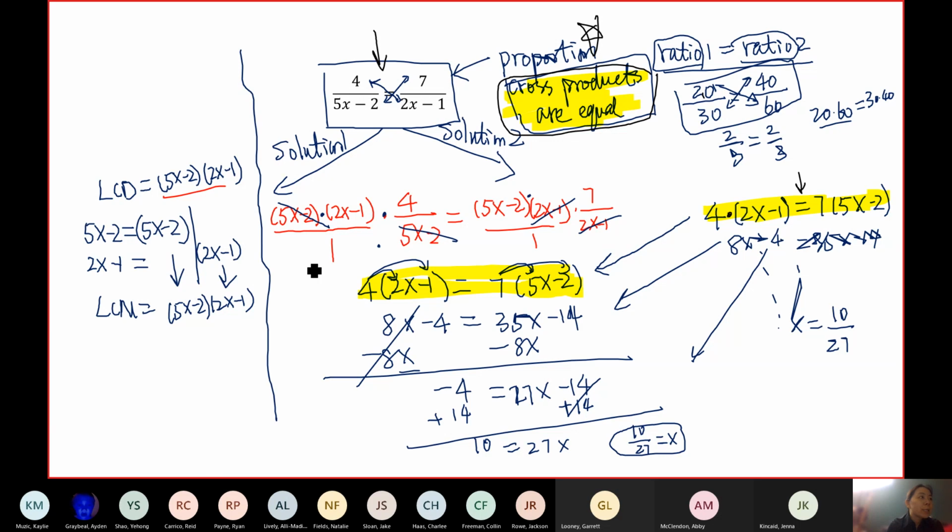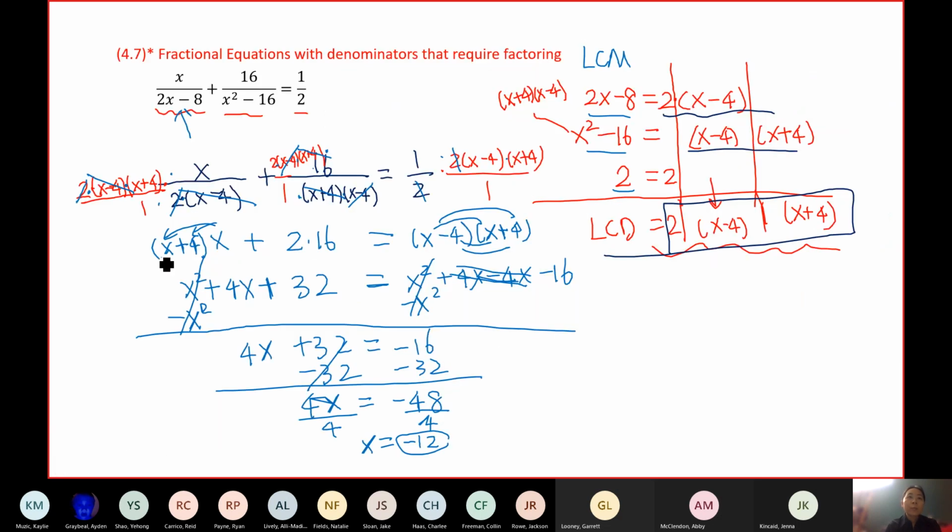These are the examples in section 4.6. Now, 4.7, I put a star there. This is optional. So I will skip this in class. On Thursday, if I finish everything when I'm supposed to finish this week, I can go over these examples. But if I don't have time on Thursday, you can watch the video, posted on Blackboard if you want to do those bonus problems.